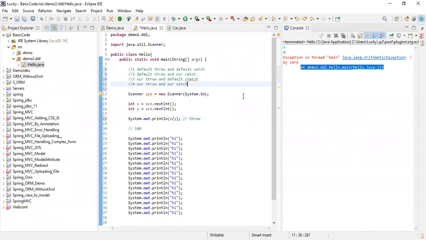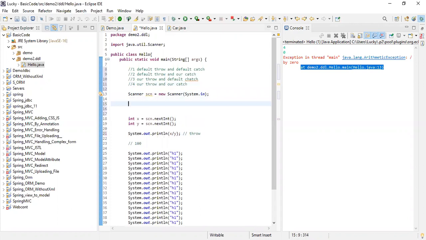Now, basically, see how we are having the exception. The parent of every exception class is Throwable. This is the parent of all the exceptions. And what is the parent of Throwable? The Object class. As I always tell you, Object is the parent of every class, and Throwable is a child of Object.